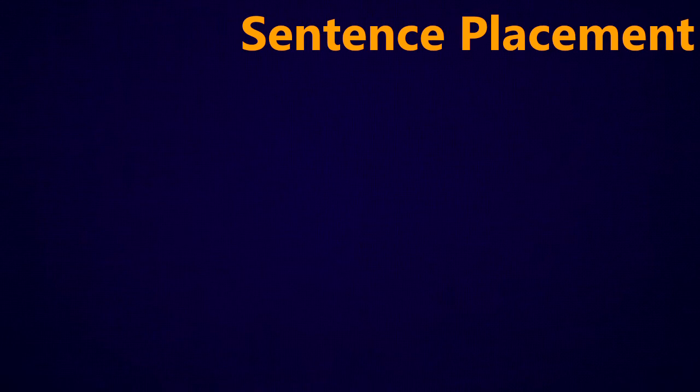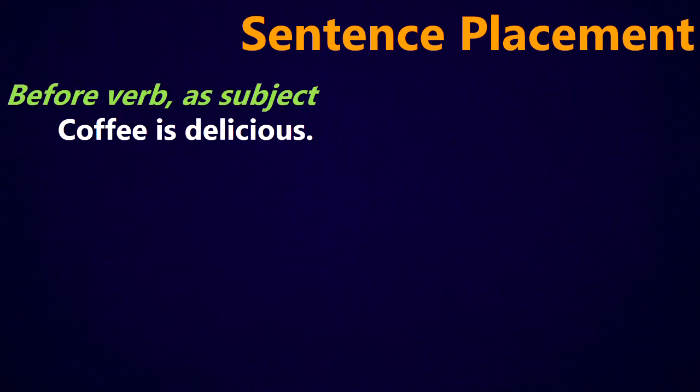So in a sentence, the noun will normally go in three places. It will come before the verb as the subject. So if you look at this sentence, coffee is delicious. So I've got my noun, coffee, before my verb is. So here, coffee is the subject of the verb.